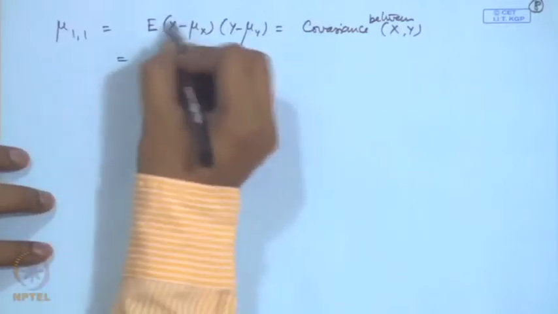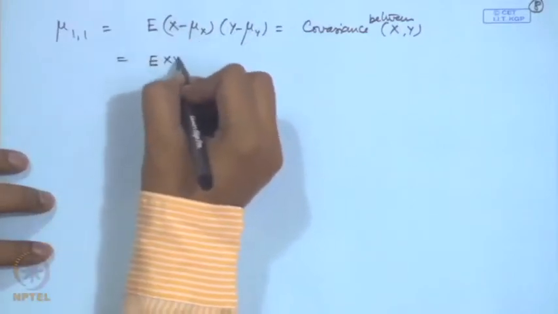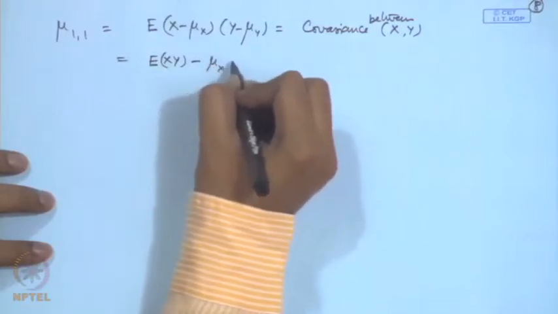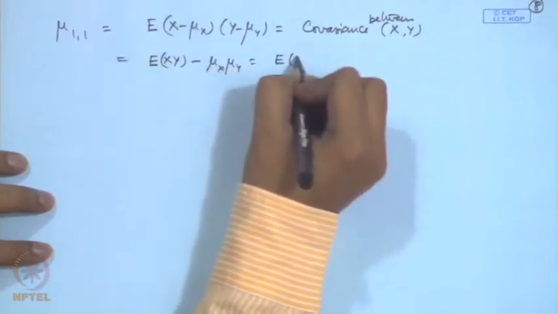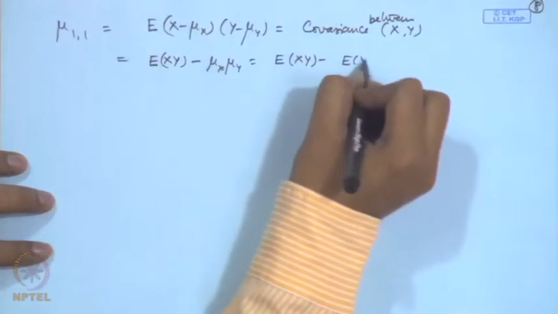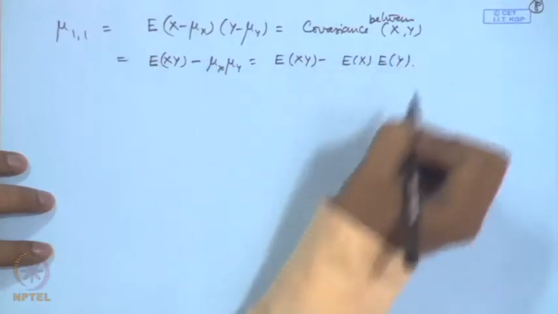In fact, this has a simplified version also. We can write it as expectation of x y minus mu x mu y, or expectation of x y minus expectation x into expectation of y.